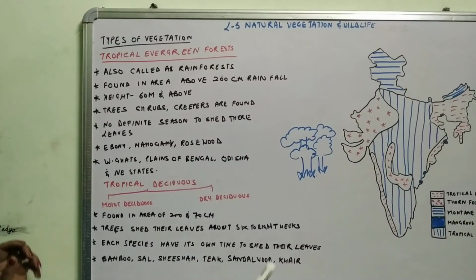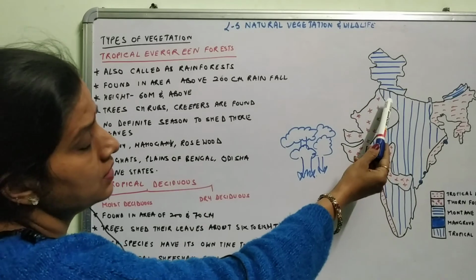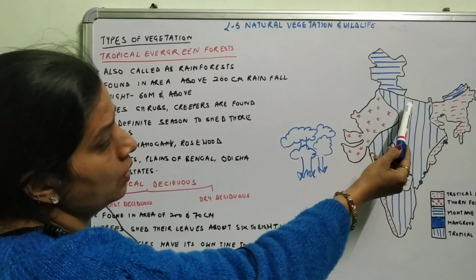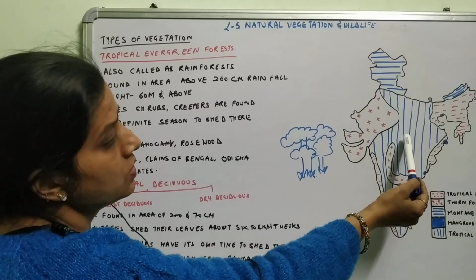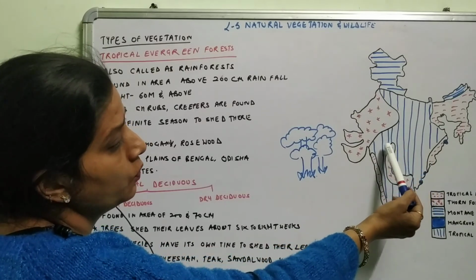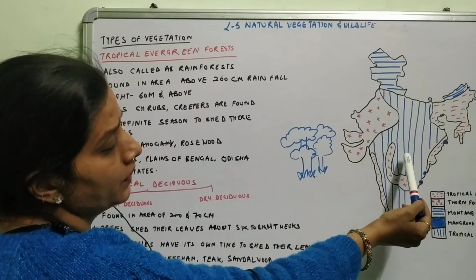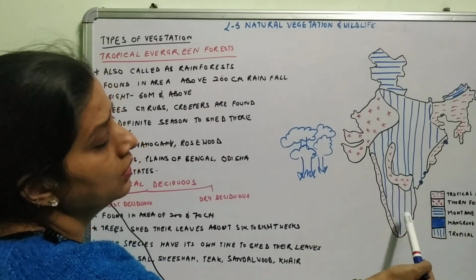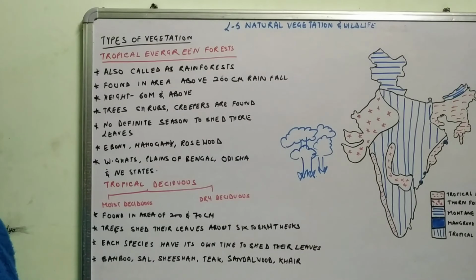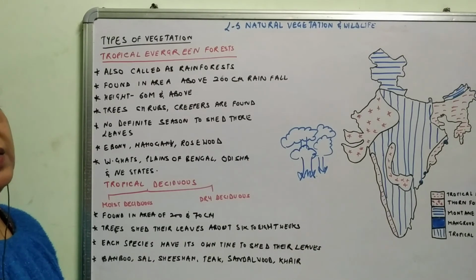These are found in the states of Punjab, Haryana, Uttar Pradesh, parts of Bihar, Jharkhand, West Bengal, as well as Madhya Pradesh, few parts of Maharashtra, and Andhra Pradesh, Telangana, Karnataka, and Tamil Nadu. So these states have the tropical deciduous forest.